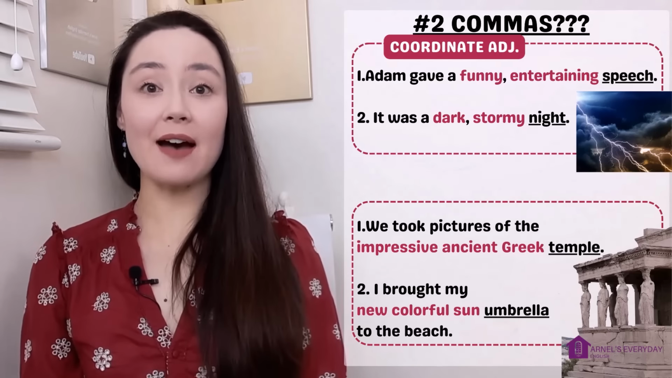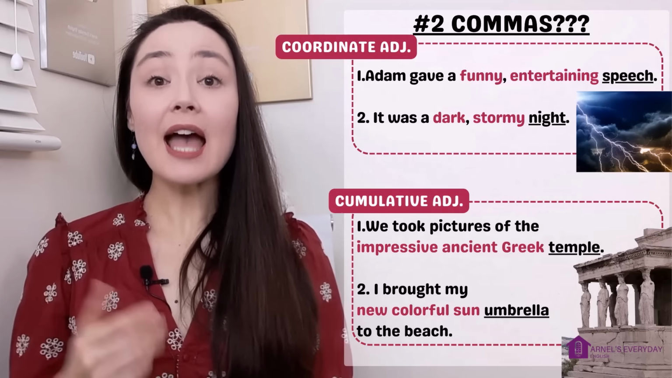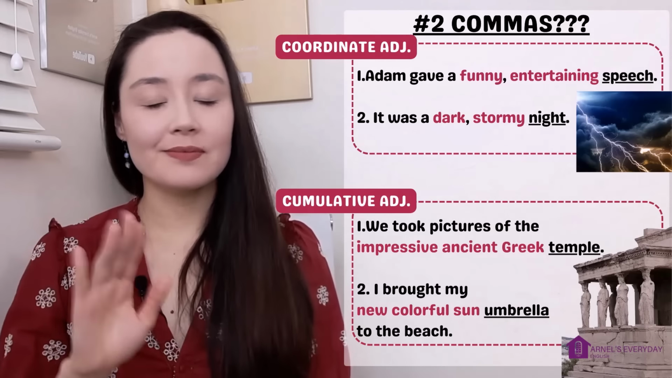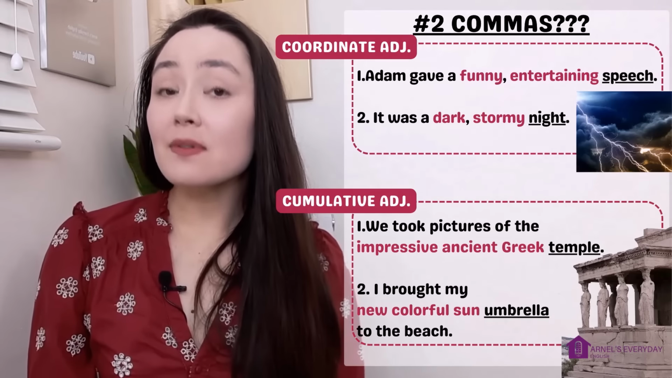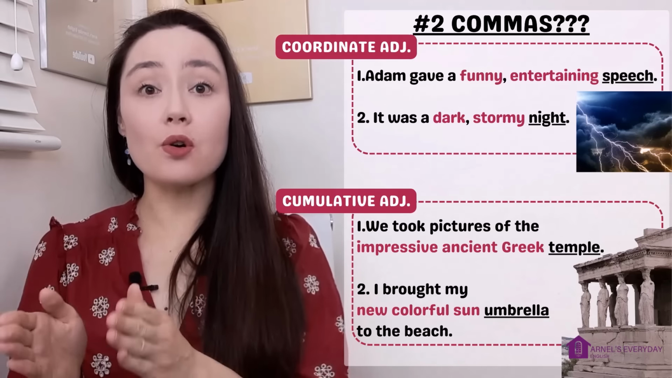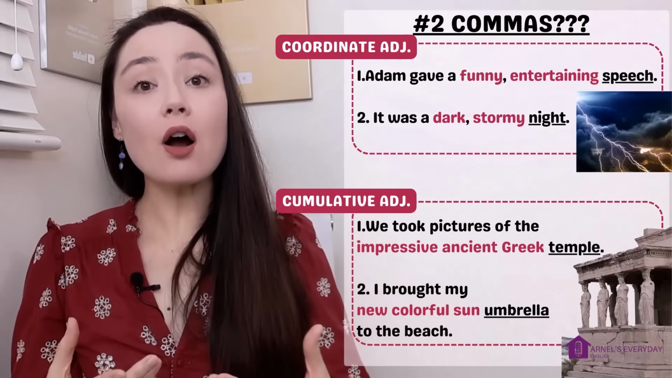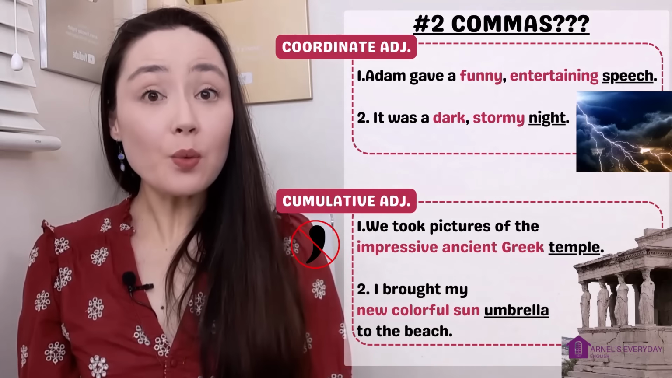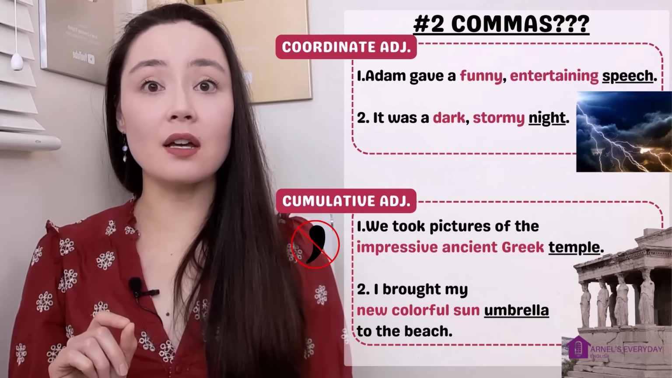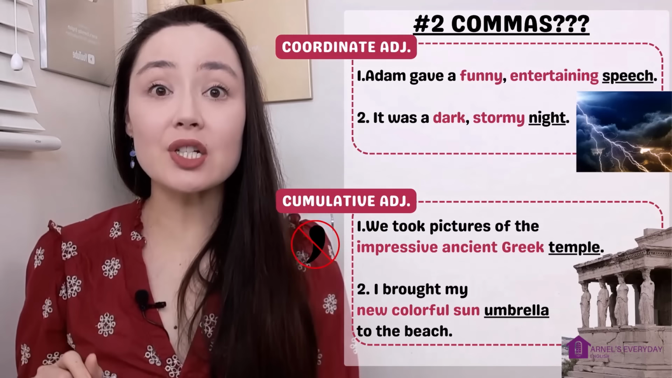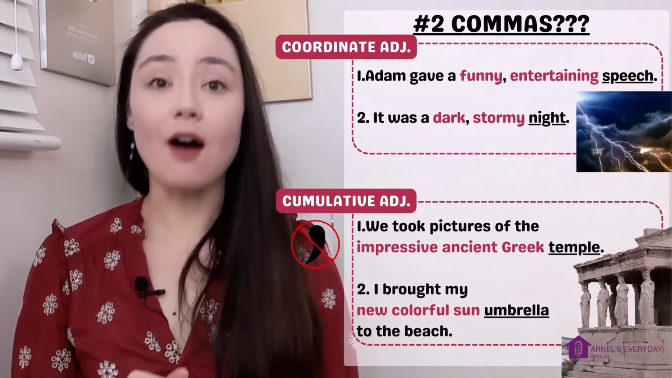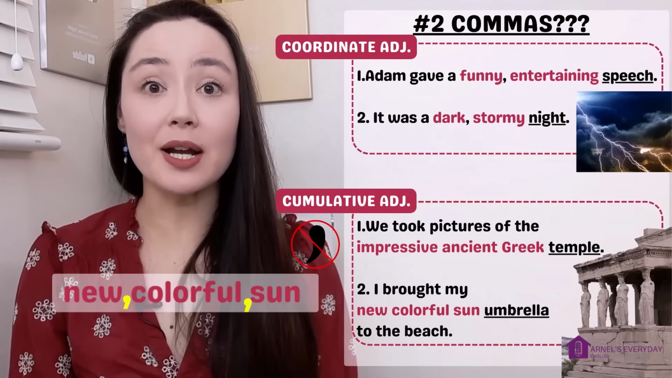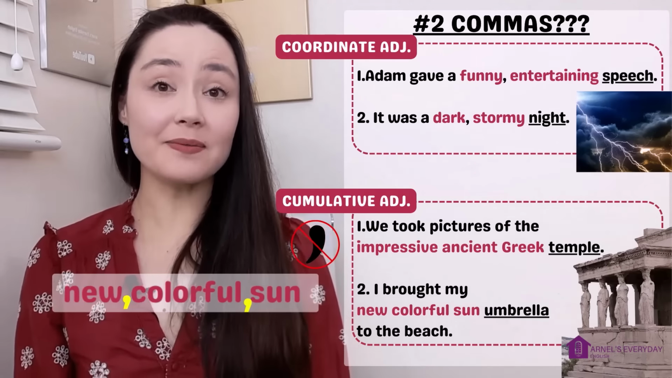Well, in English we have coordinate adjectives and cumulative adjectives. Now, don't let this terminology stress you out. When adjectives follow the adjective word order that we looked at in this lesson, they are cumulative adjectives and they do not need commas. I wanted to tell you about this because some students think, oh, I have a list of adjectives. Lists need commas. They might write my new, colorful sun umbrella. You don't need commas here.